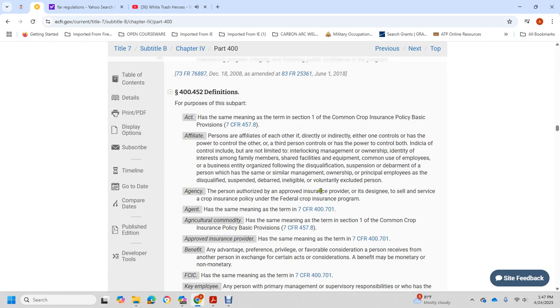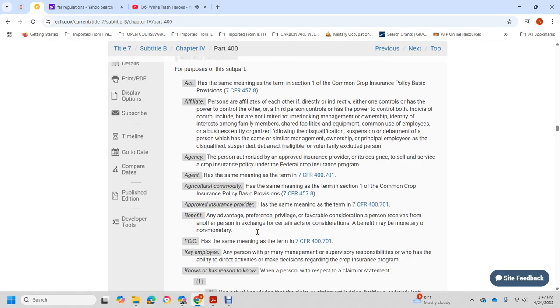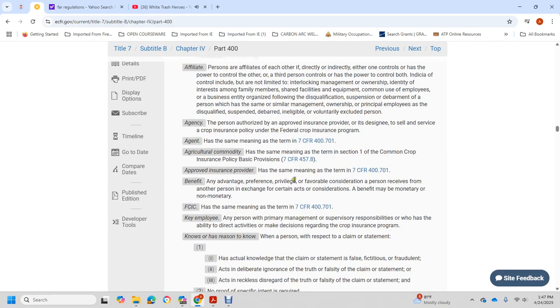Agency: the person authorized to approve insurance to provide crop insurance, designated as such in the crop insurance policy. Agent has the same meaning as determined in Title 7, Part 407.1. Agricultural commodity has the same meaning as in Section 1 of the Common Crop Insurance Policy Basic Provisions. Approved insurance provider has the same meaning as in 7 CFR 407.1. Benefit: an advantage, preference, privilege, or favorable consideration a person receives from another person in exchange for certain acts. The consideration may be monetary or non-monetary. FCIC has the same meaning as in 7 CFR 407.1.